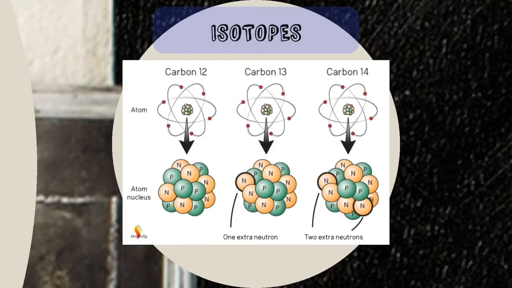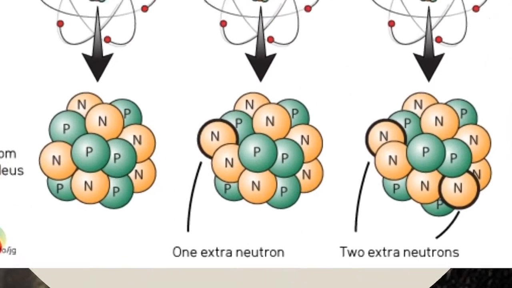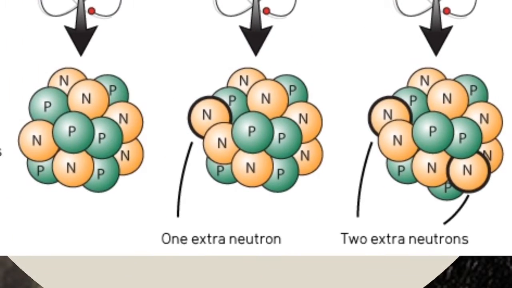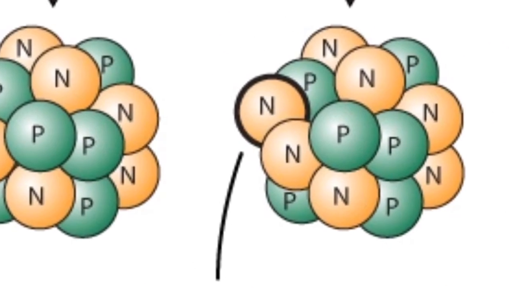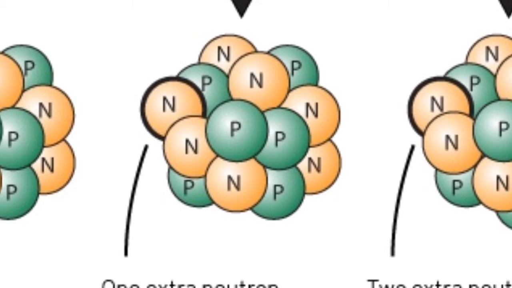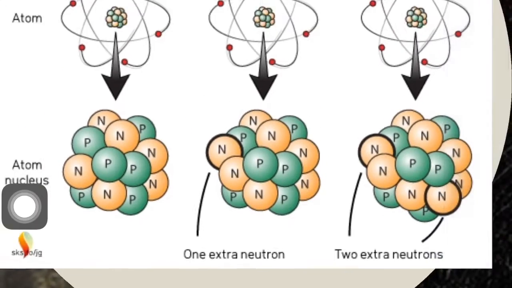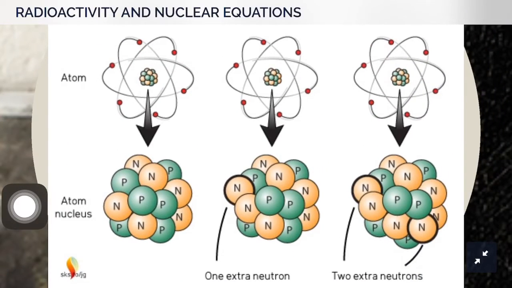As you can see in our examples, we have carbon-12, 13, and 14. For carbon-12, there are 6 neutrons and 6 protons. For carbon-13, there are 7 neutrons and 6 protons. That means there is an extra neutron. And for carbon-14, there are 2 extra neutrons.